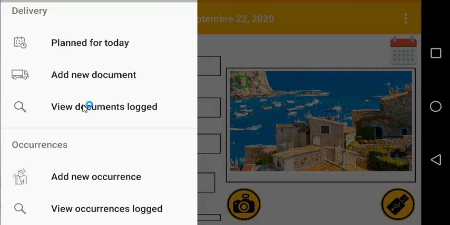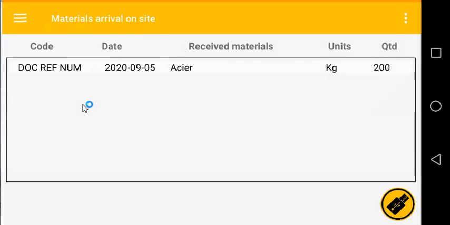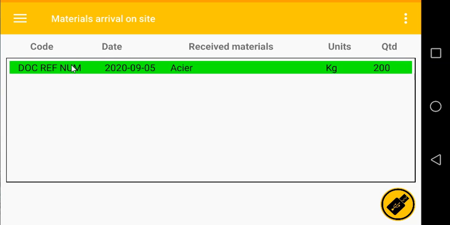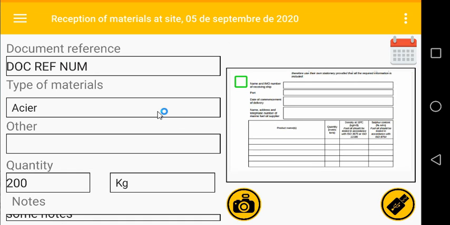You can also view the documents that are logged into the system over time. For this example, there is already one document logged into the system on this day, with regards to steel, and with this quantity. You can select this entry and view it. Here it is, the details, the quantity, some notes.